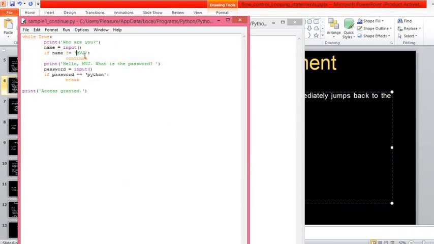In this program, I am asking who are you. There is an infinite loop here. In this loop I am using both continue statement and break statement. When I ask who are you, you will enter your name. If your name is not equal to MEJ, until you enter MEJ it keeps on asking you the name. When you enter MEJ, then it will execute the further part of the program.